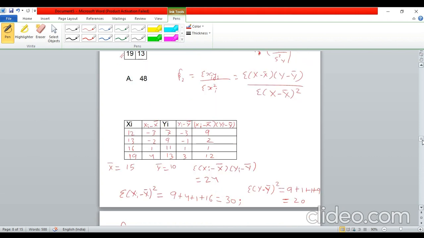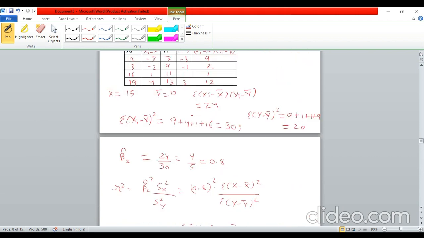Now let us calculate the summation of xi minus x bar square. We already know xi minus x bar, so just take the square of these and add. So 9 plus 4 plus 1 plus 16, which will be 30. Again, let us also calculate yi minus y bar square. This is 9 plus 1 plus 1 plus 9, so you will get 20.